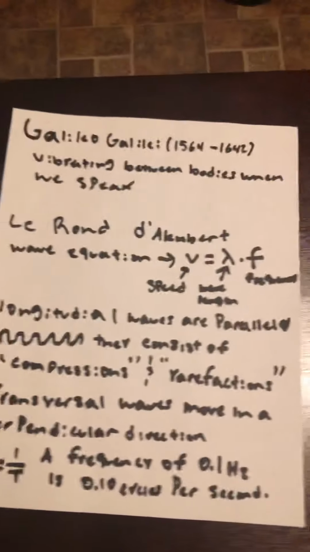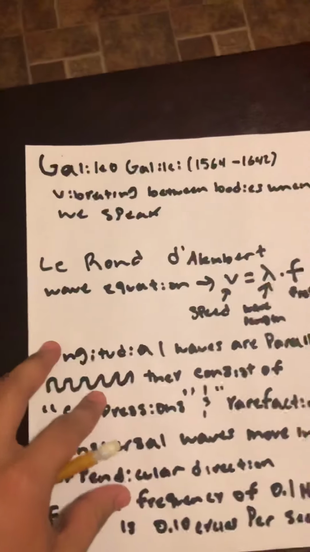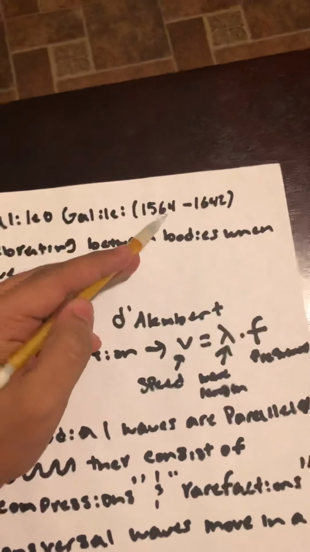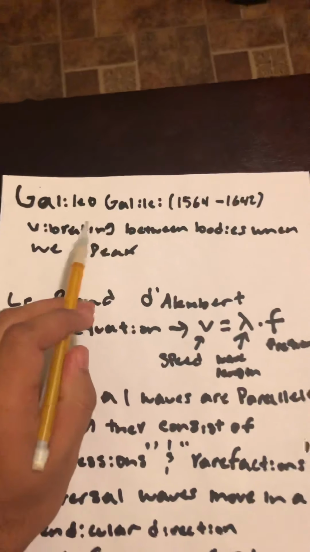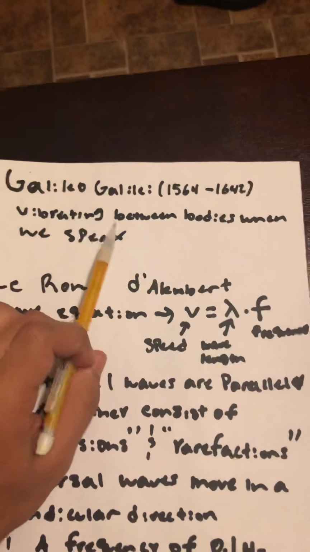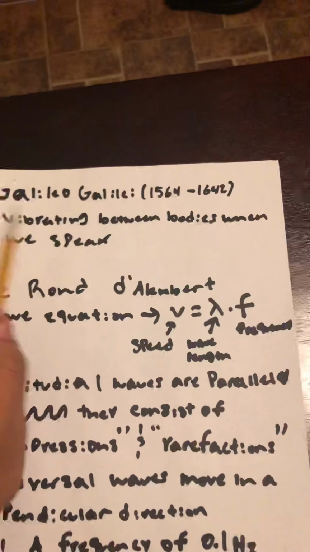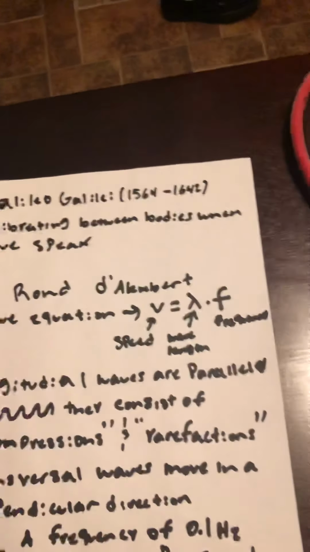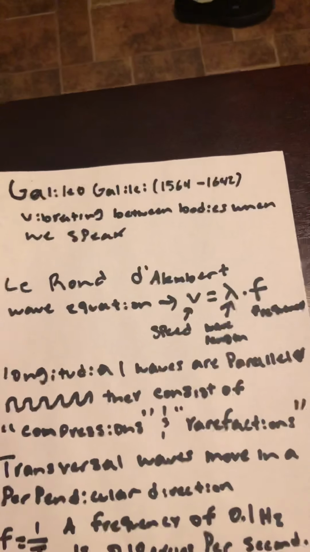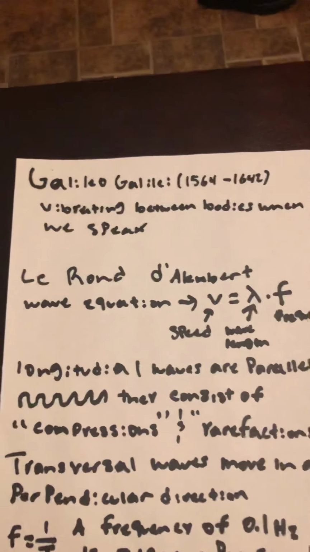The project that I chose from the truth class was waves. From 1564 to 1642, Galileo Galilei found out the vibration between bodies when we speak. So right now, when I'm speaking, I'm creating sound waves that create destructive waves that make people listen and hear.